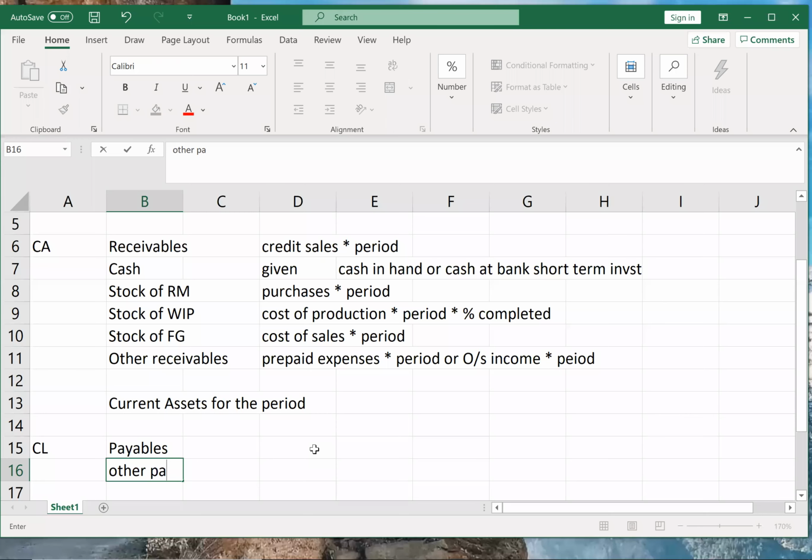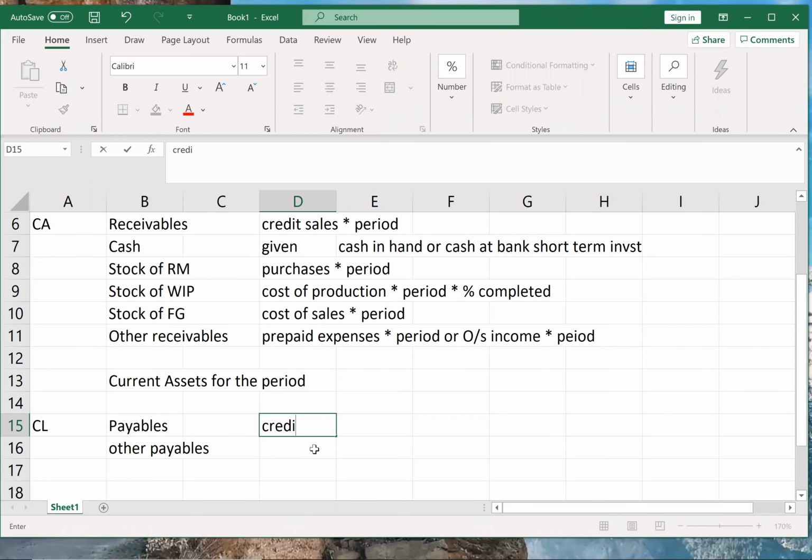So when I talk about creditors, I'll take only credit purchases into period. I'll not take cash purchases over here. Because who are creditors? We have taken the goods, but payment is not made. So we have purchased the goods on credit. See, for raw material, we have taken the entire purchases, may it be your cash purchase or may it be your credit purchase. But for payables, we are taking only credit purchases.